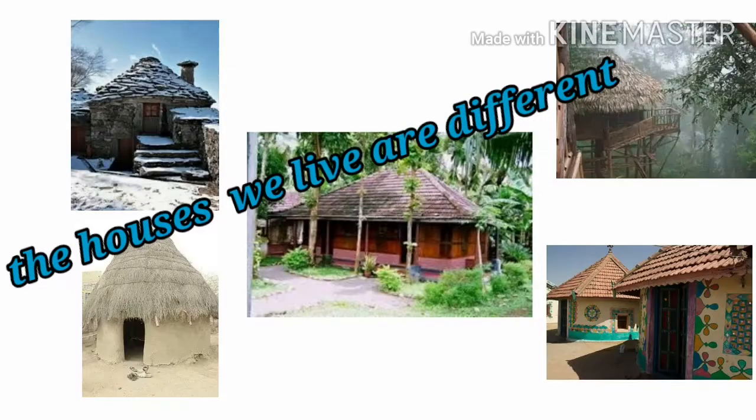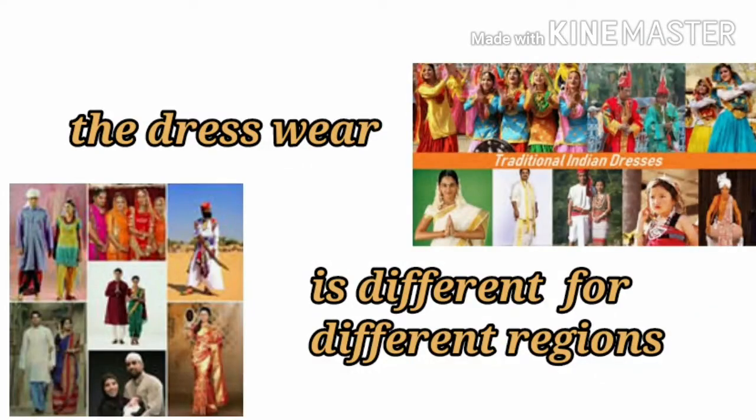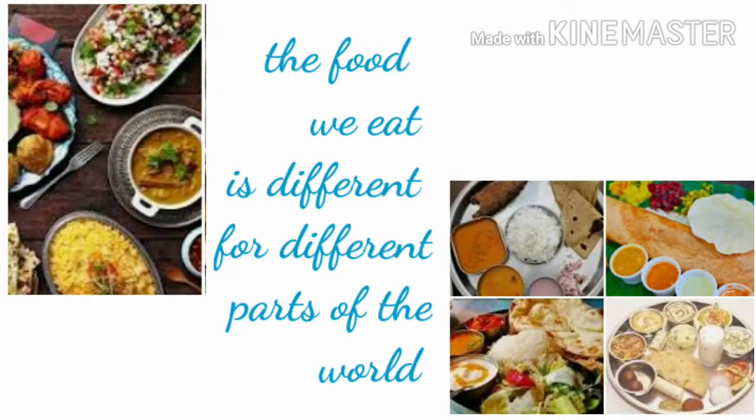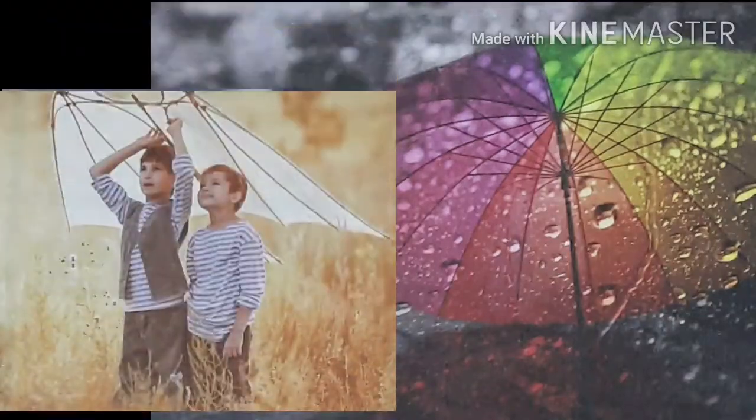And you also know that the houses we live in are different in different parts of the world. The clothes that we wear are always different for different parts of the world. The food that we eat is also different. Why are there such differences? Did you ever think about that? Today we will learn about this.